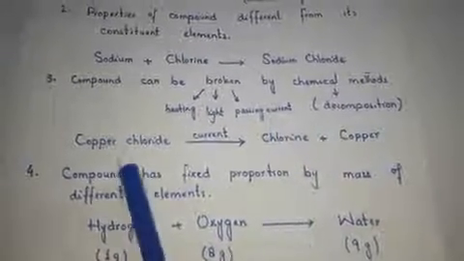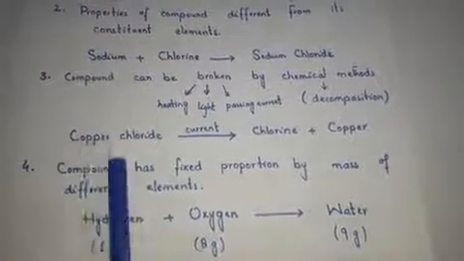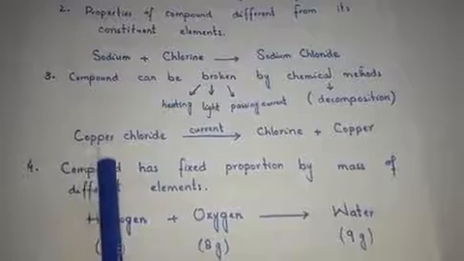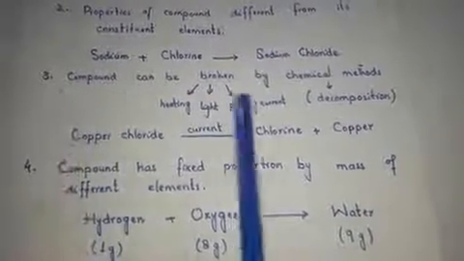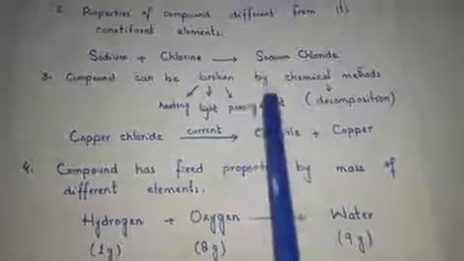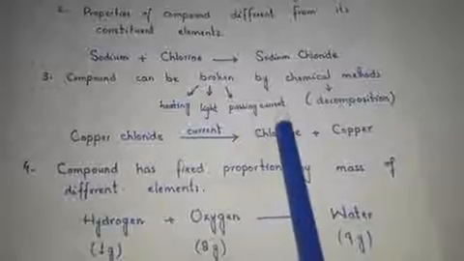In this I will give you the next example. It is not the formation of a compound, it is the breakdown of the compound. The third property shows the breakdown of the compound, which is only due to heating, lighting, or passing an electric current.